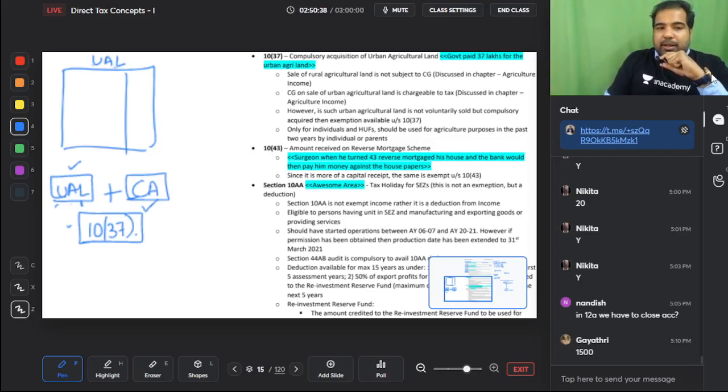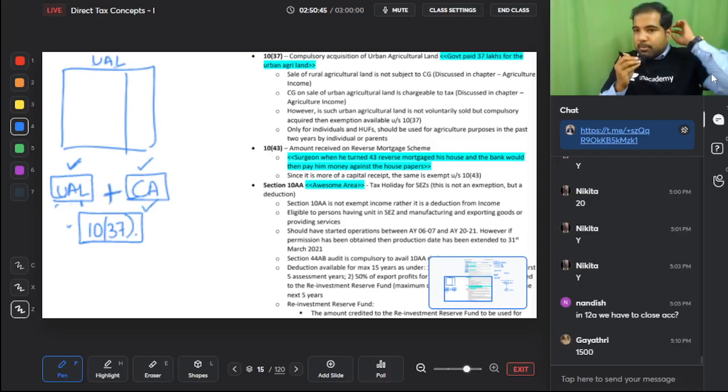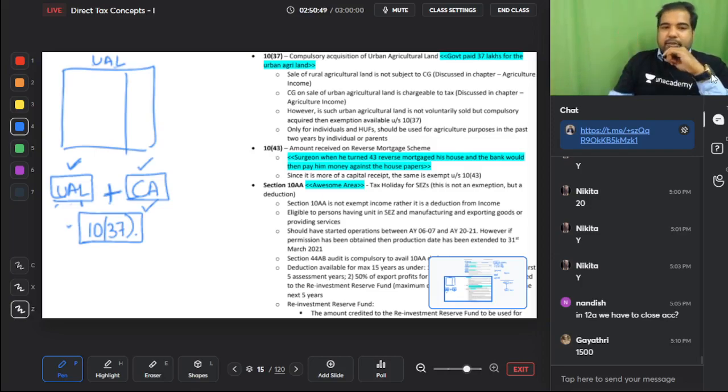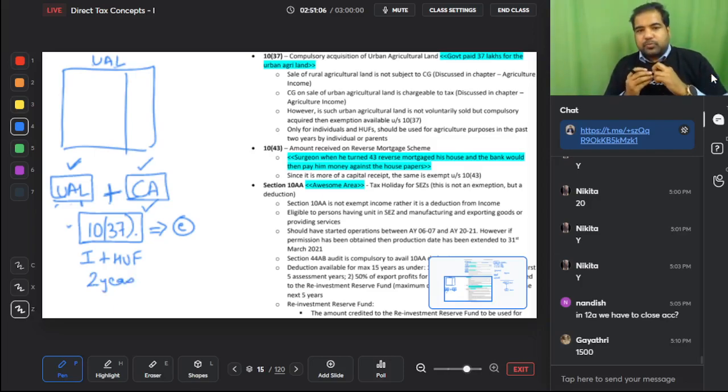So if there is an urban agriculture land and it is compulsorily acquired, both individually are taxed, but if it's together, that is urban agriculture land which is compulsorily acquired, then this is exempt under section 10(37). This exemption is only given to individuals and HUF, because only they can be farmers, because this should be farming land and it should be used in the last 2 years for agricultural purposes by you or your family. That is section 10(37).